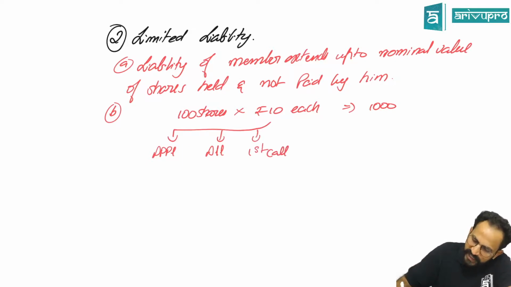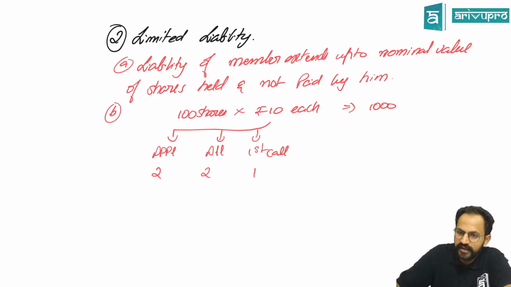Sir, how much is application money? Assume 2 rupees. Allotment money 2 rupees. First call 1 rupee. Now, this was the state of the company. Now, the company went for winding up.